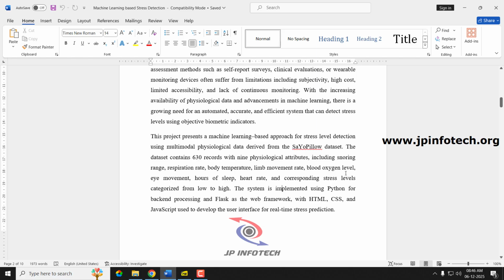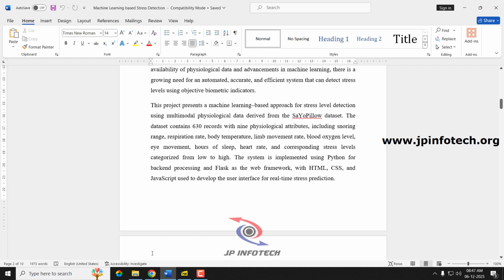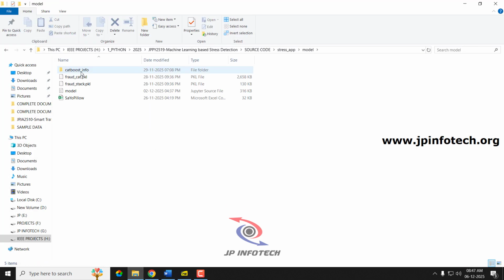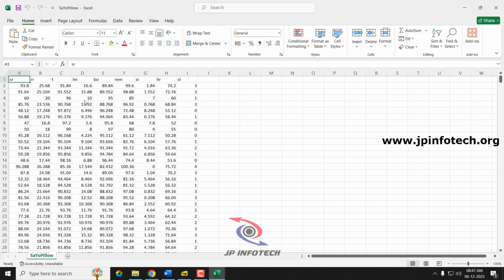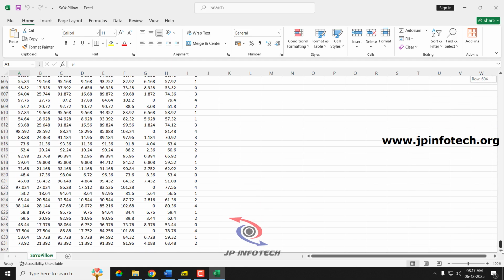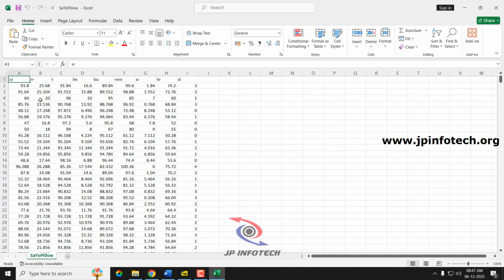We have implemented this using Python as the core programming language, and we have used HTML, CSS, and JavaScript for the front end, and Flask as the web framework. So these are all the details mentioned regarding the project. Before moving to the next part, let us see the dataset. As mentioned, the project uses the Pillow dataset. Here you can see, I'll scroll down to the end, and it contains around 630 records with the features that we have mentioned. So this is the dataset that we are going to use.